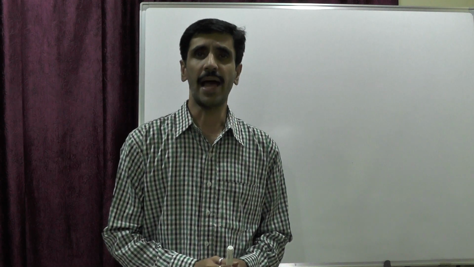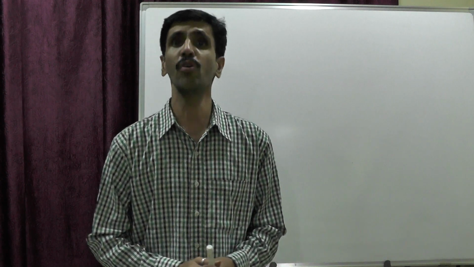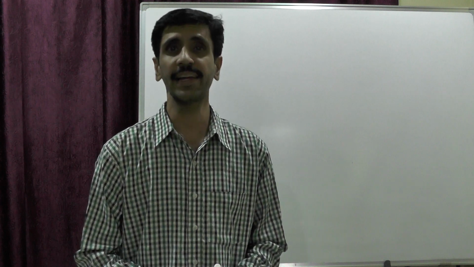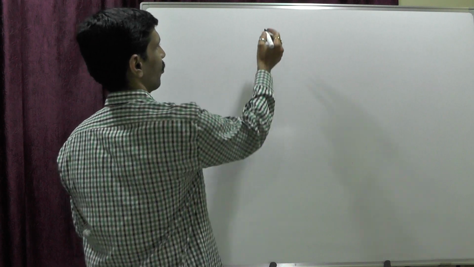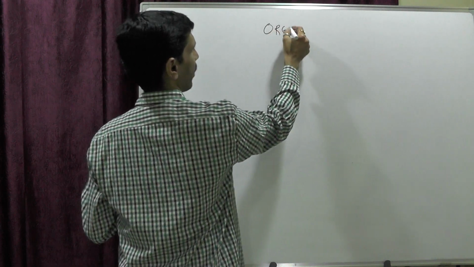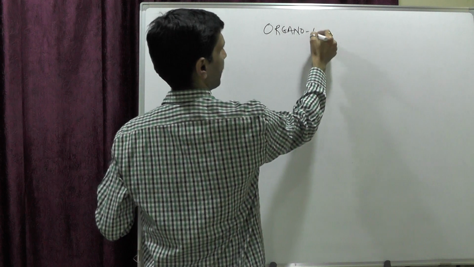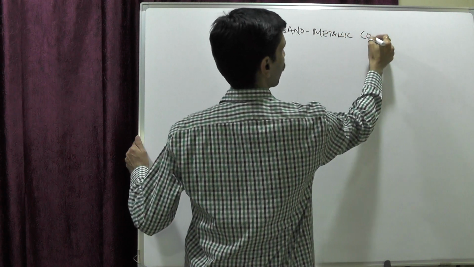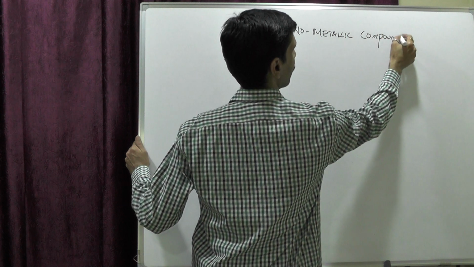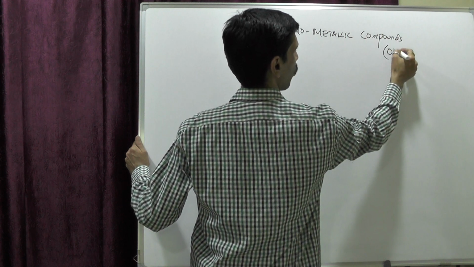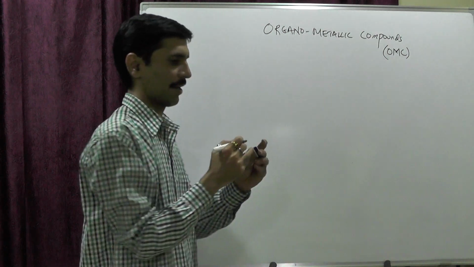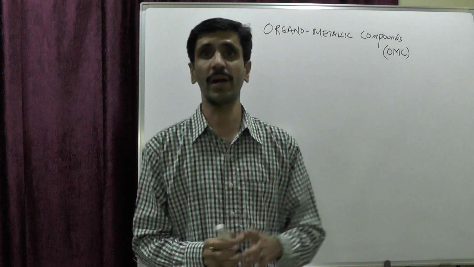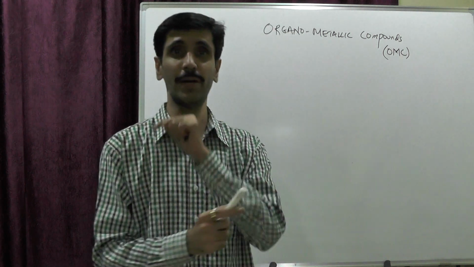In today's session, I'm going to explain a most important part of chemistry, and that is called organometallic compounds. So here we go, organometallic compounds, which in simple abbreviation we commonly call OMCs. Initially we will try to understand what exactly organometallic compounds are all about.